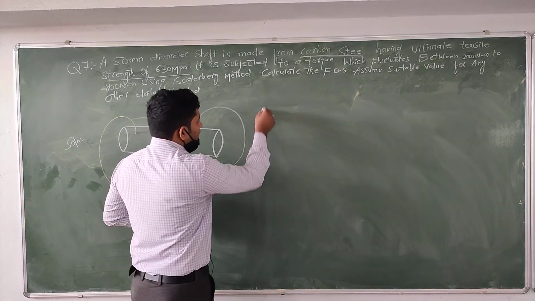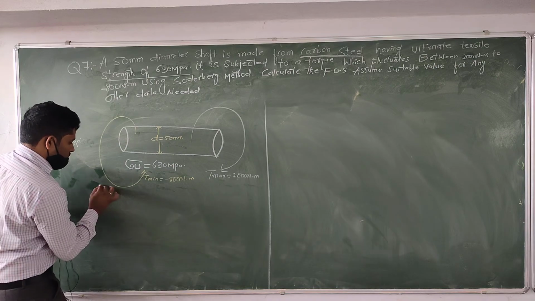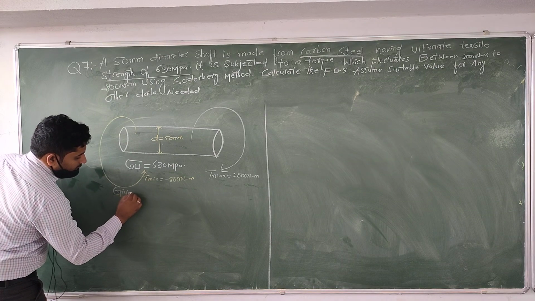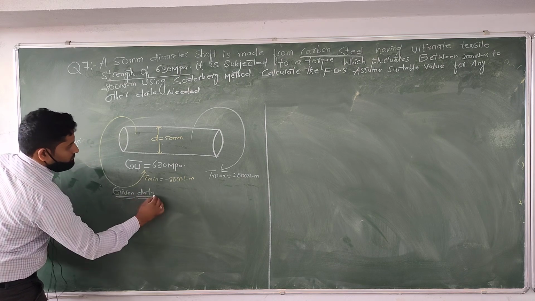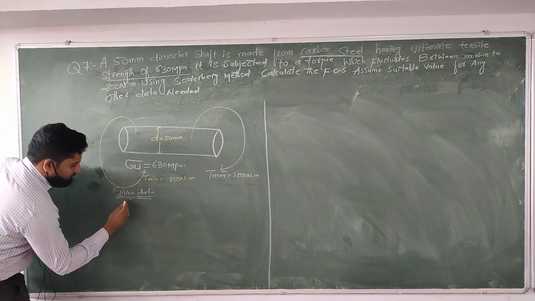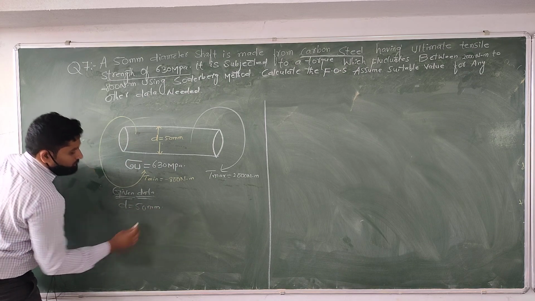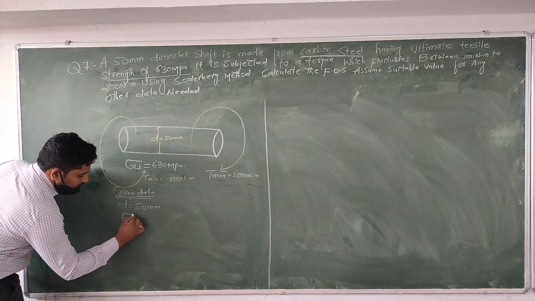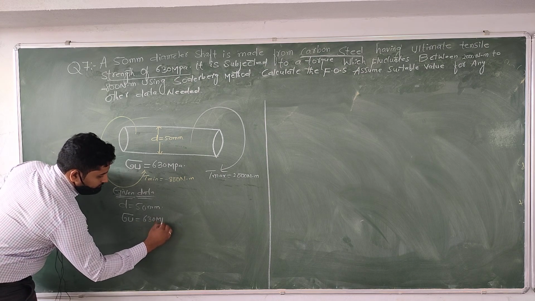The first thing is, I will write the given data. The diameter of the shaft D equal to 50 mm, and the ultimate strength of the material is 630 megapascal.